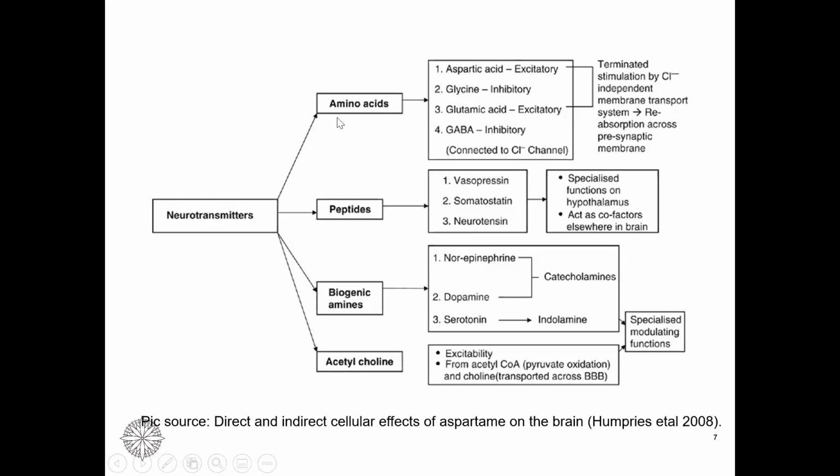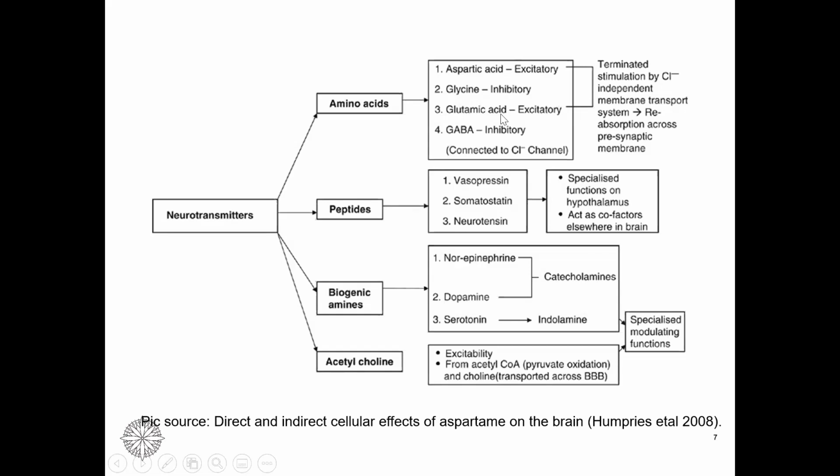So we have those that we actually use as amino acids, simply amino acids. The main one here is aspartic acid, and it is considered excitatory. We'll delve deeper into which ones are called excitatory, so that is another classification. Glycine is considered inhibitory, one of our favorites in the clinics.